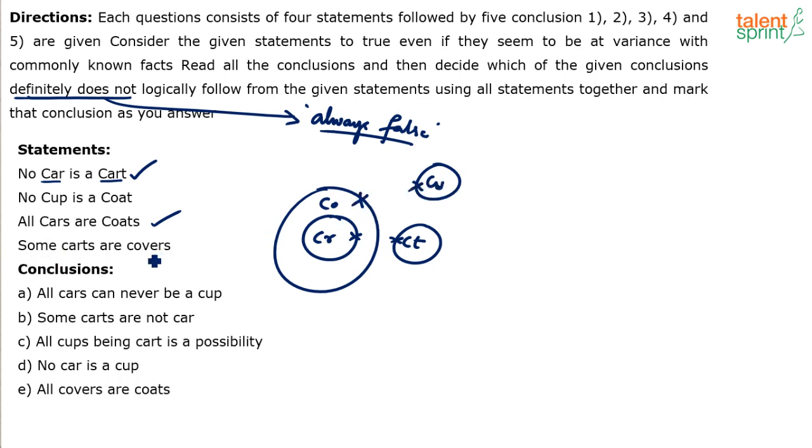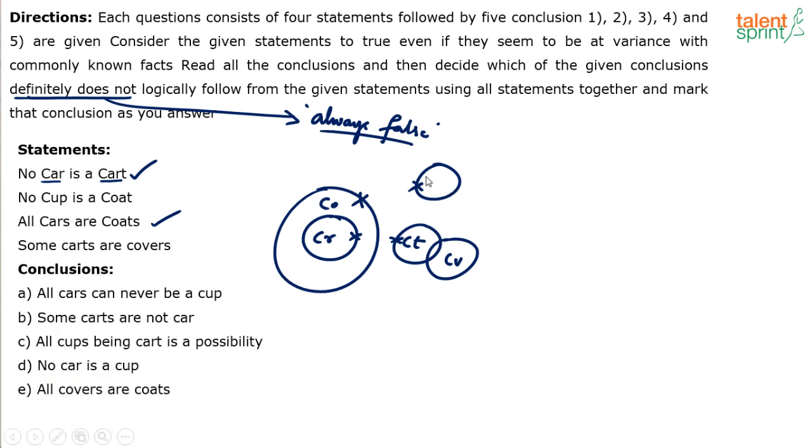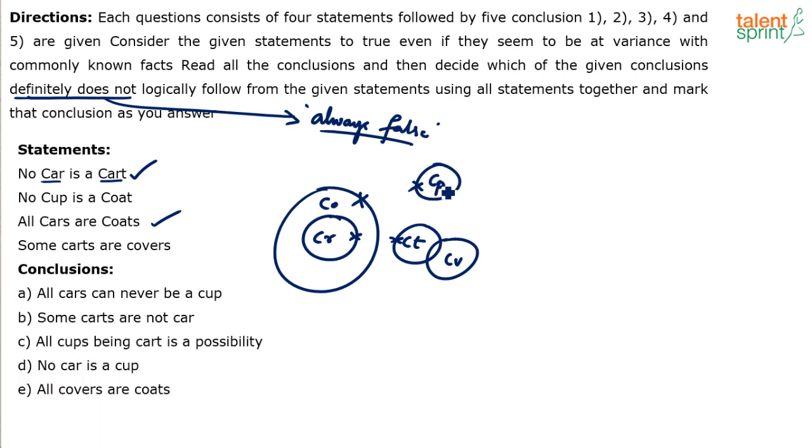Some carts are covers. Where is cart? This is cart. Some carts are covers. CV. CP, let me say. You understand? Another challenge in this question is not just that we have to find out the ones which are definitely false, but also that everything is starting with C. So be careful. See, all cars are, sorry, no car is a cart.